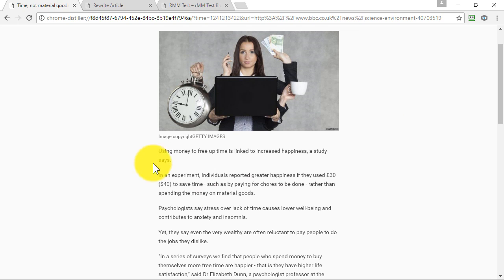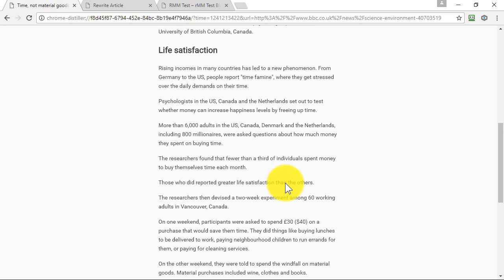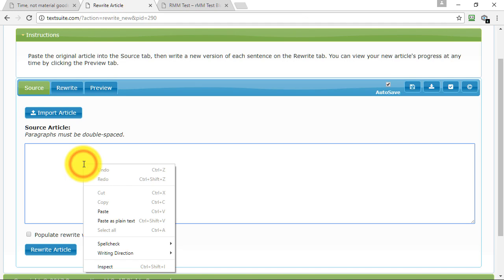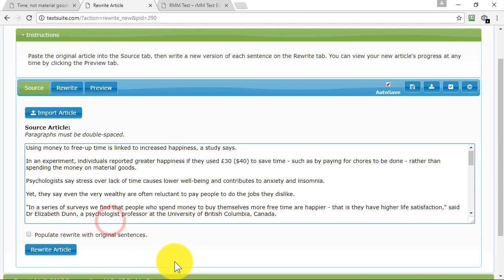Now what I'm going to do is copy this information and then paste it into the box here. Now I want to rewrite this entirely. I want the entire thing to be rewritten in my own words. I'm going to go through it and create my own version. If I wanted to keep some of the sentences that were in here already, I can actually check this box, and as you can see that will populate the rewrite with the original sentences as well as mine. I don't want that in this particular example, so I'm leaving it unchecked.